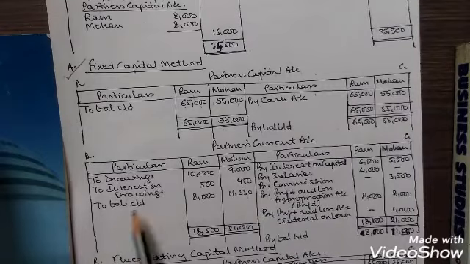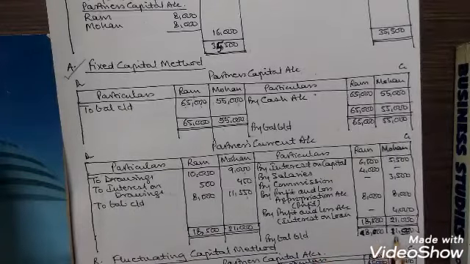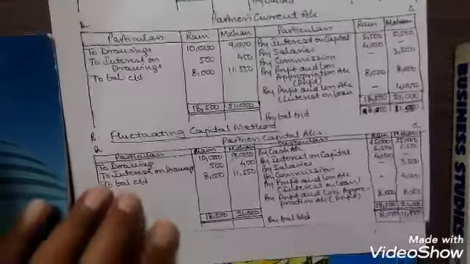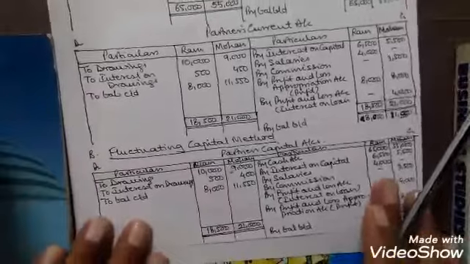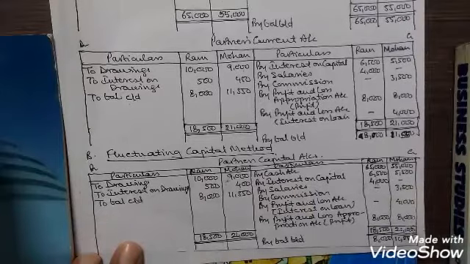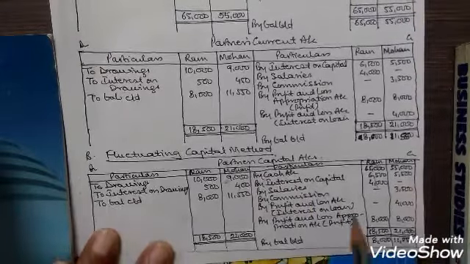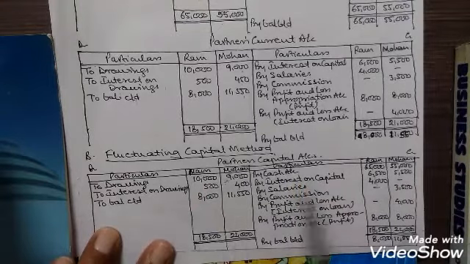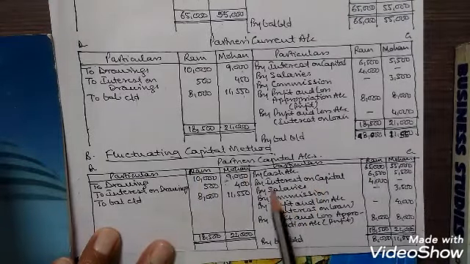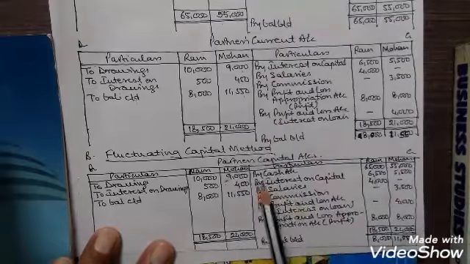This is a debit balance which will be carried forward or brought down on the opposite side, that is the credit side, 8,000 and 11,550. Now if the fluctuating capital method is adopted, in that case only a single account will be prepared, that is the partner's capital account. So here the format will be the same, particulars Ram Mohan on the debit side, particulars Ram Mohan on the credit side, and we will merge both these accounts like this.